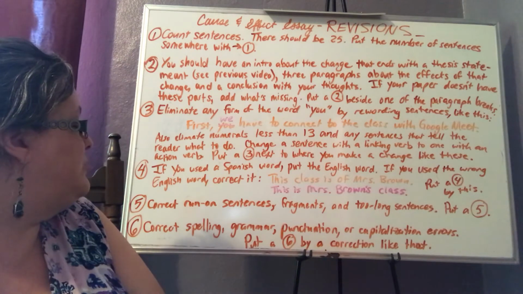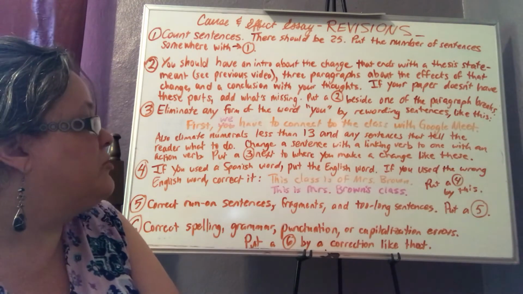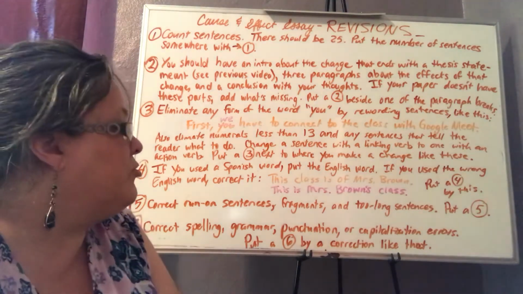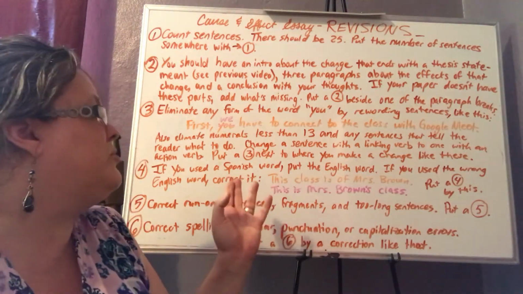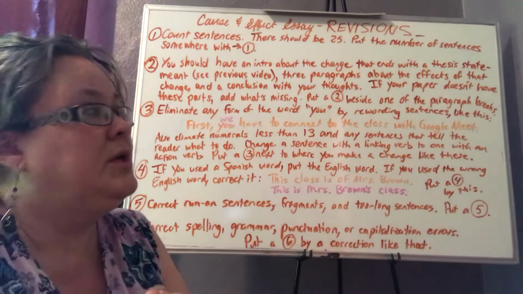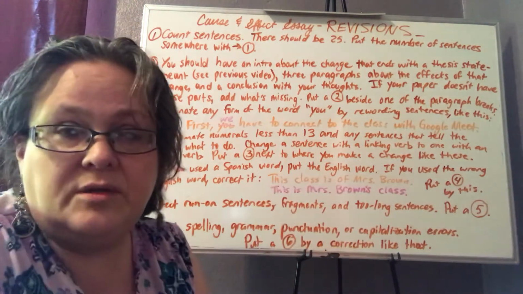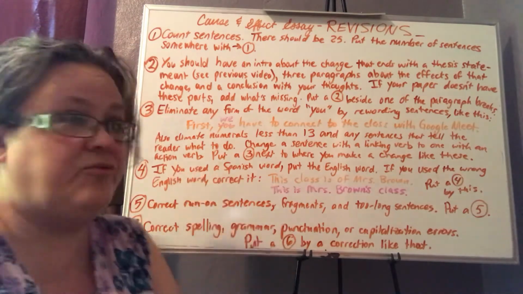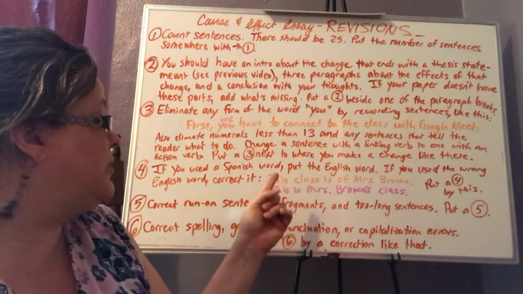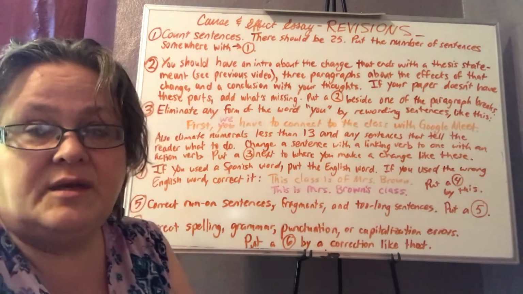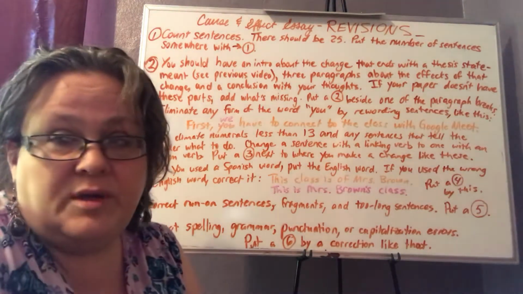Number 4, if you used a Spanish word, put the English word. If you used the wrong English word or phrase, correct that. So here's an example. This is not the wrong English word. It's just the phrasing is not the way we do it in English. So that would count as a number 4 change. This class is of Mrs. Brown. I've heard many people say that. That's not the way we talk in English.